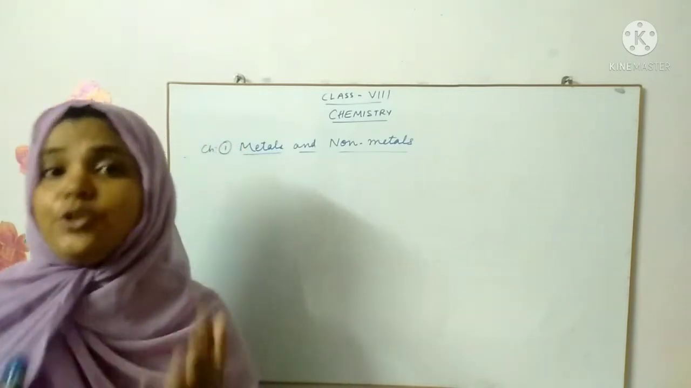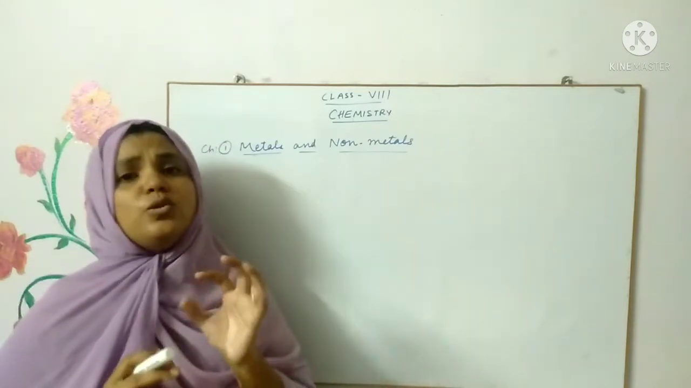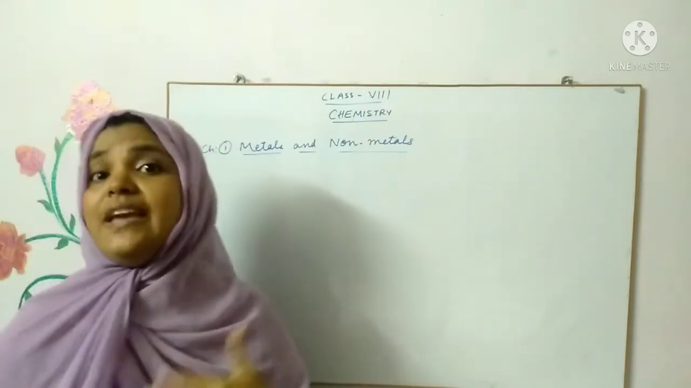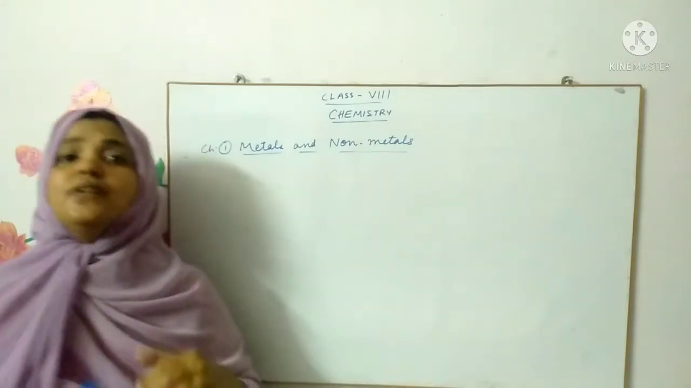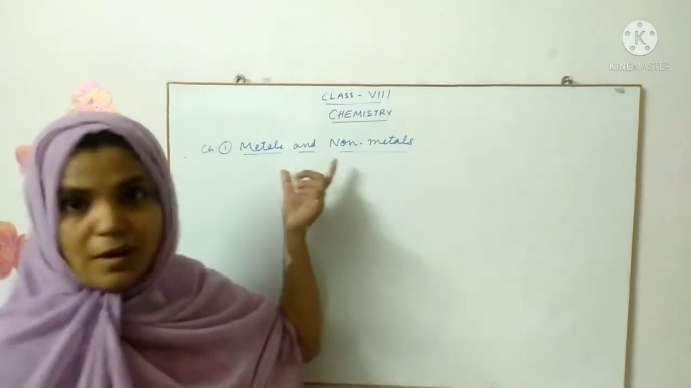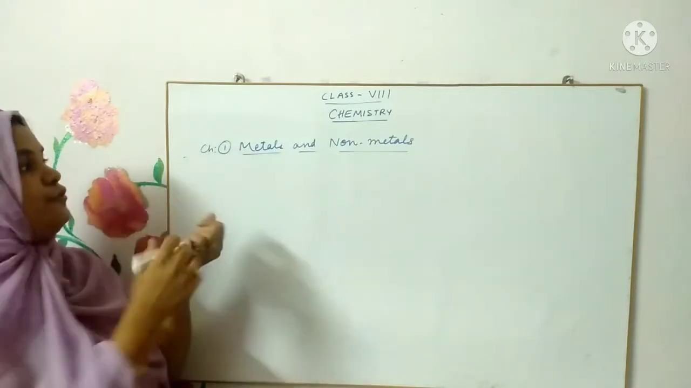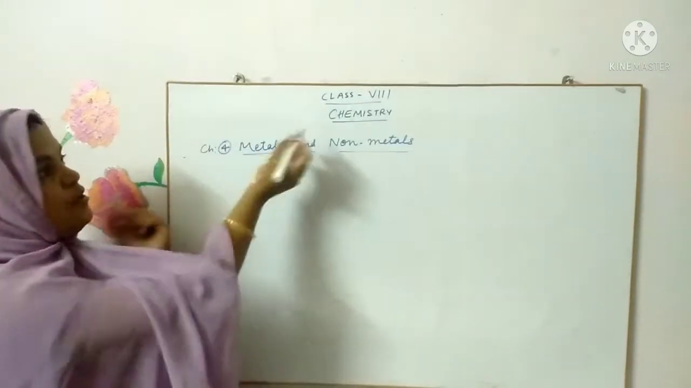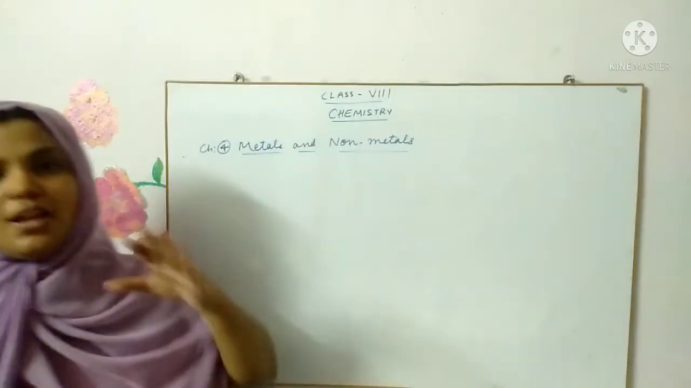Today, as it's an introductory class, I'd like to talk a little about the different topics that we had already covered in the month of April and what we are going to cover in this month from this chapter. As you know, we have started chapter 4 of our science textbook, which is the first chapter of our chemistry, metals and non-metals.